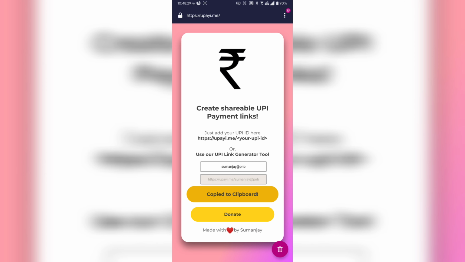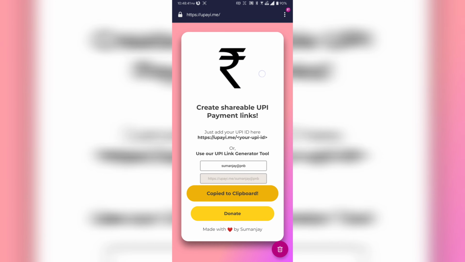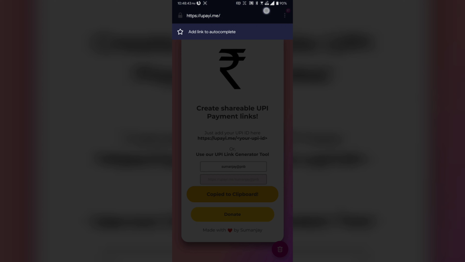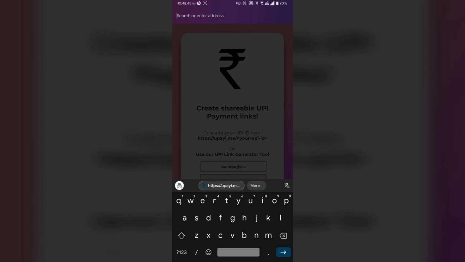Remember, this is the public link which you can share with anyone from whom you expect to receive a payment. I will paste the link here and open it to show how your page will look.